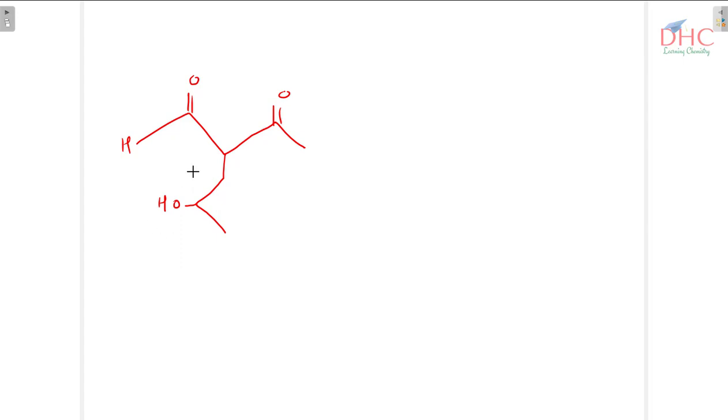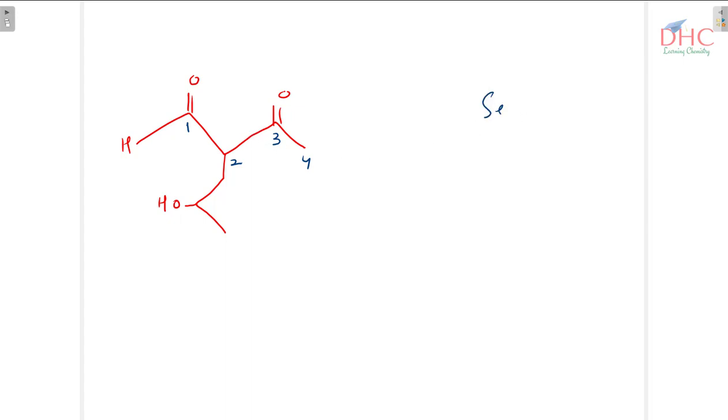Now which functional group will you choose, or which chain will you choose? I'll choose this 1, 2, 3 and 4. Why? Because OH group is the functional group but having lower priority as compared to ketone. So we have selected that chain in which the higher priority functional groups come.